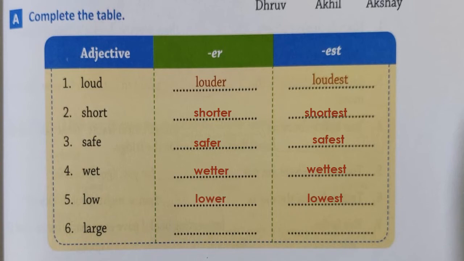Number 5, low, lower, lowest. Number 6, large, larger, largest. Now here, large also ends with E, right? So you will only add R and ST. Come on, let's write larger, largest.